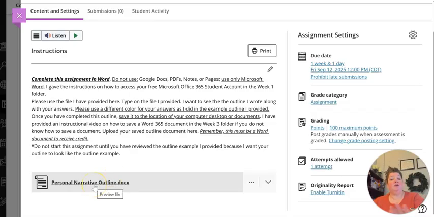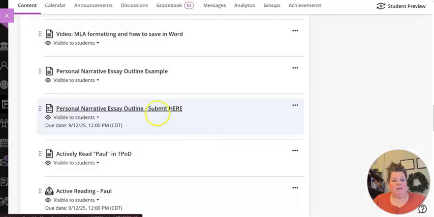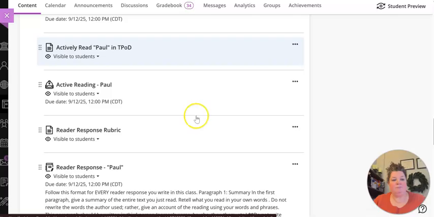Once you're ready, you're going to save this outline like you just learned how to do in that video we watched on how to save a Word document. You're going to save this outline and then submit it into this assignment, okay? And it says right here, submit here. So I try to make it pretty clear.